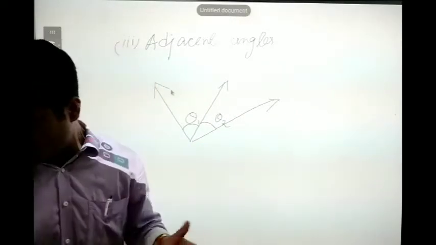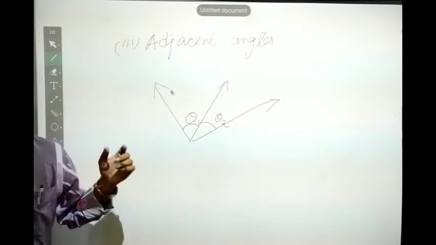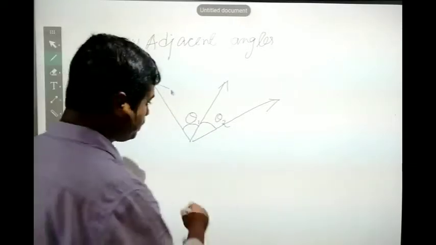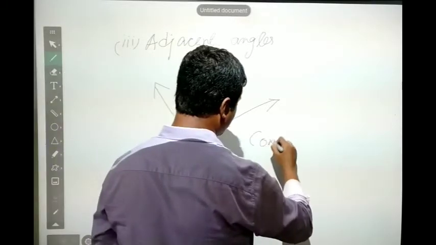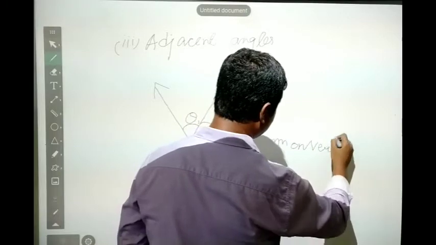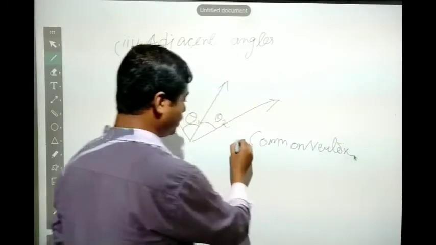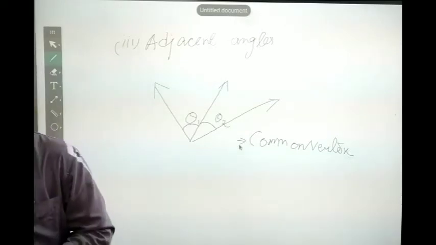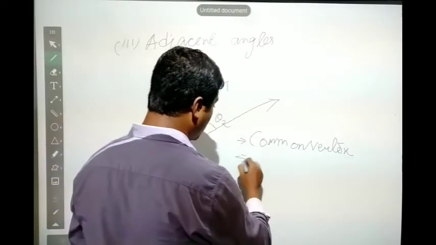Now what is called an adjacent angle? For adjacent angles, there are properties they should follow. First, they should have a common vertex. Second, they should have a common arm.